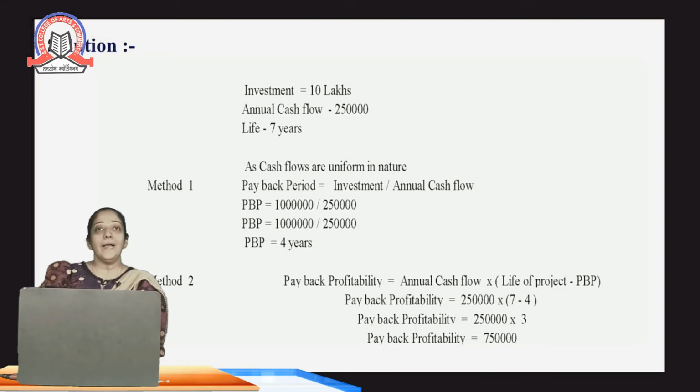Coming to the payback profitability, in this formula we need the annual cash inflow, which is 2,50,000, into the life of the project minus the payback period. What is the life of the project? It is 7 years minus 4, that is the payback period, which we have already calculated. So once we calculate this by applying the formula, we'll get the payback profitability as 7,50,000.